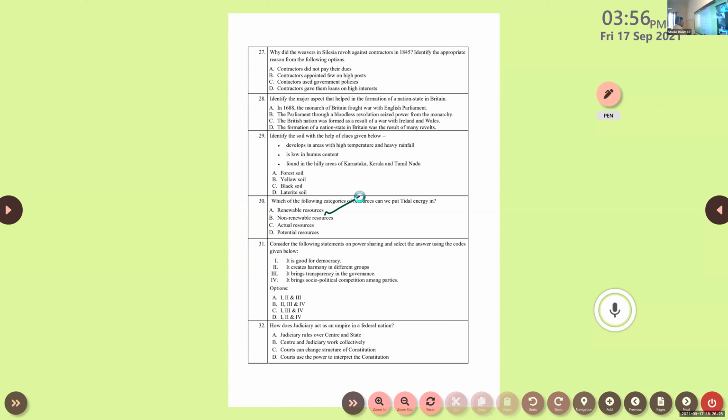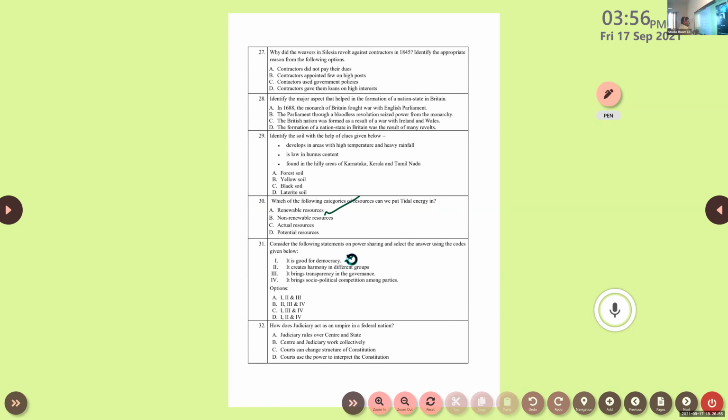So next one, 31st question. Consider the following statements on power sharing and select the answer codes given below. Here it is: it is good for democracy. What about this option? Is it correct or not? Is that option positive or negative? Positive. So keep a plus mark there.